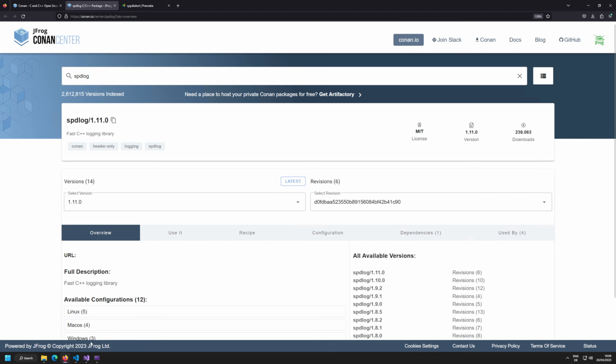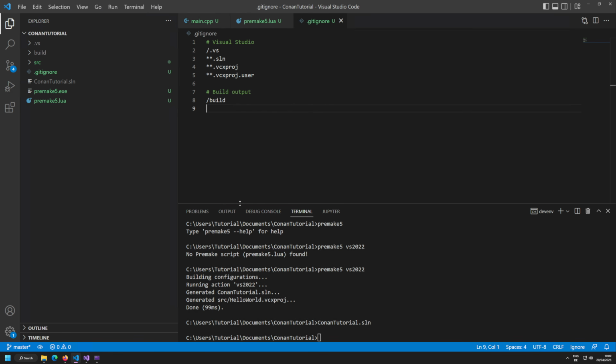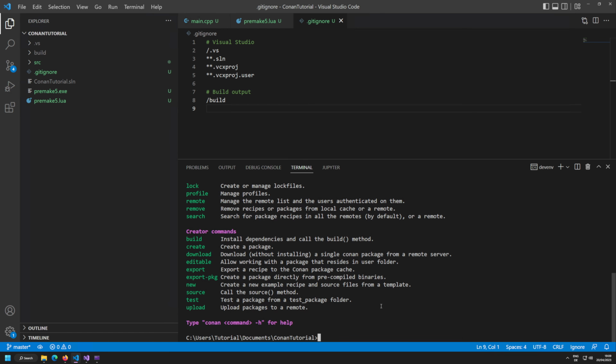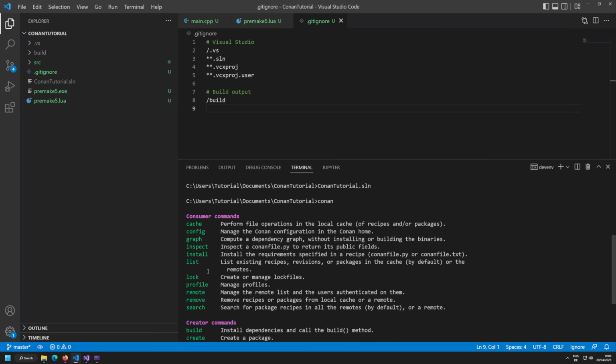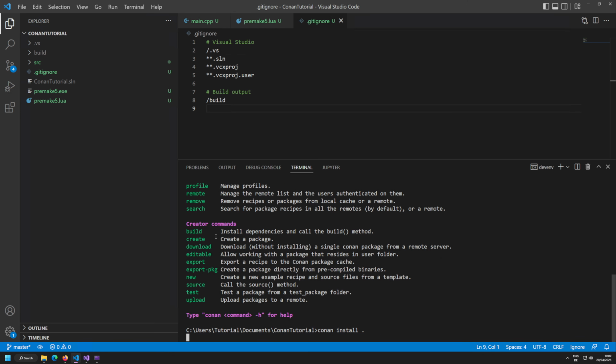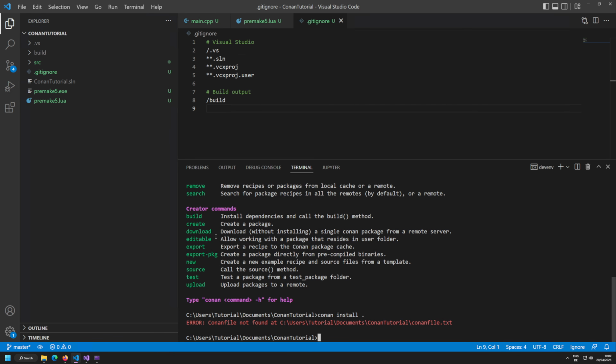Now, how do we integrate Conan into our solution or our project? It's actually not that hard. In general, we need nothing in here. What we can just do is run the Conan command in here with one of the separate actions. The action that we want to use is install, and what we want to install is the current project, and then we're going to get an error. Conan file not found. Now, what does that mean? Well, by default, Conan dependencies are listed in the Conanfile, in this case the conanfile.txt. This is the default one that it tries to find.